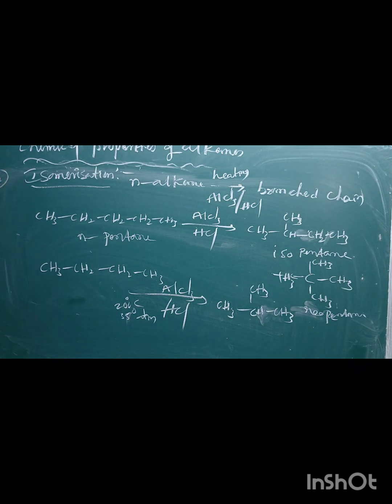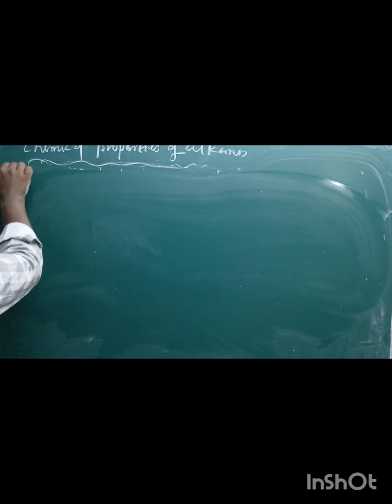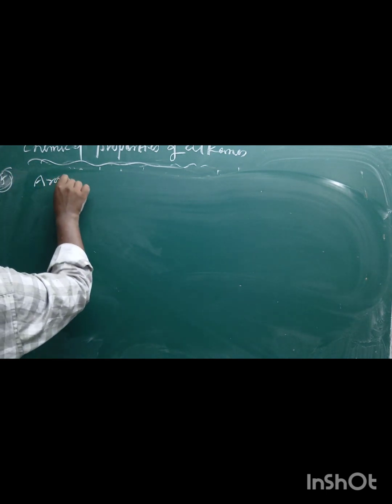These are the examples for isomerization. And another one is aromatization.